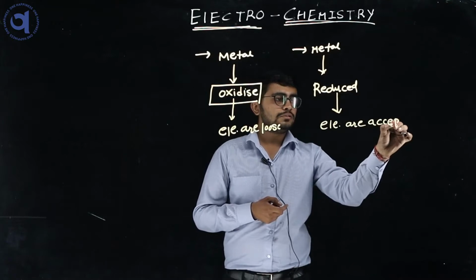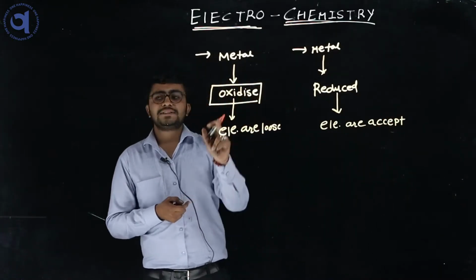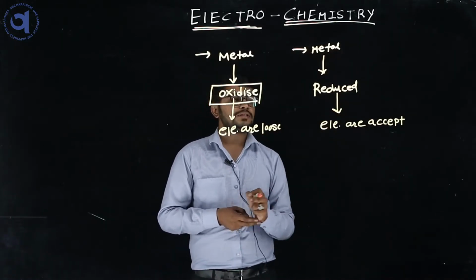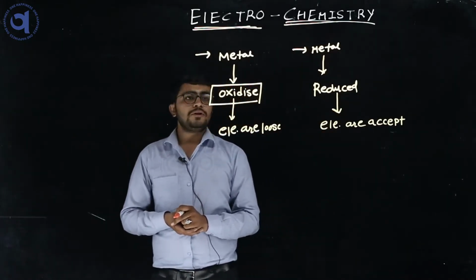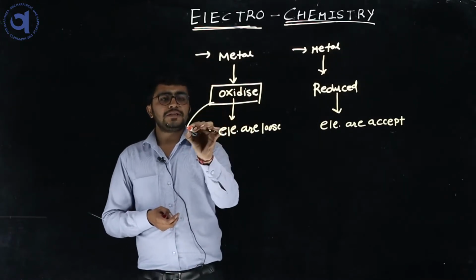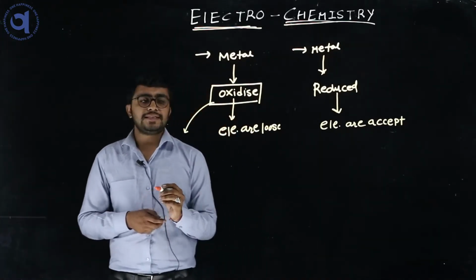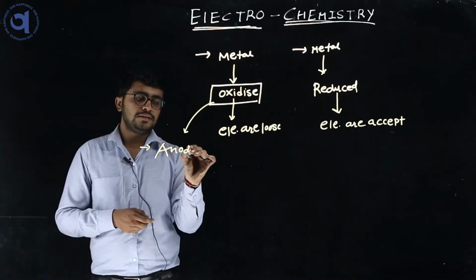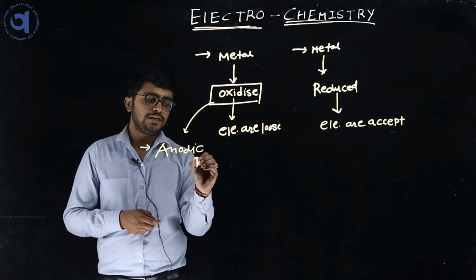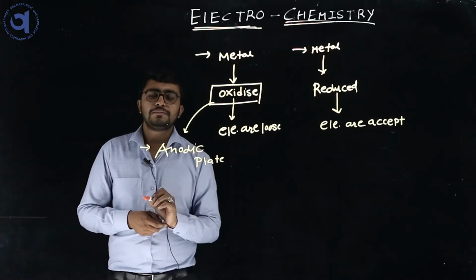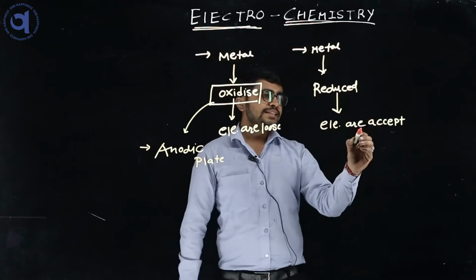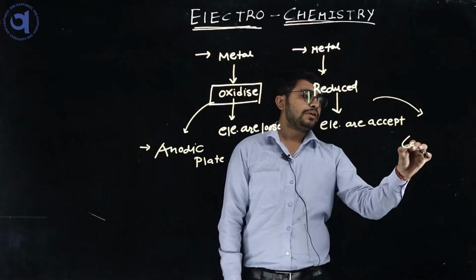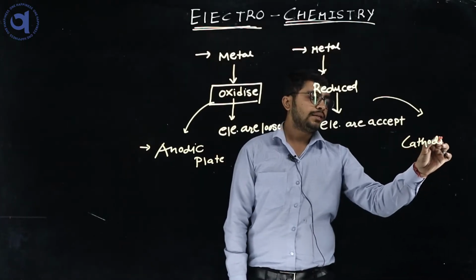So in the oxidized substance the electrons are lost, and in the reduced substance the electrons are accepted. The oxidized substance, which is represented in a cell as the anodic plate or anodic metal, and the reduced substance is called the cathodic plate.